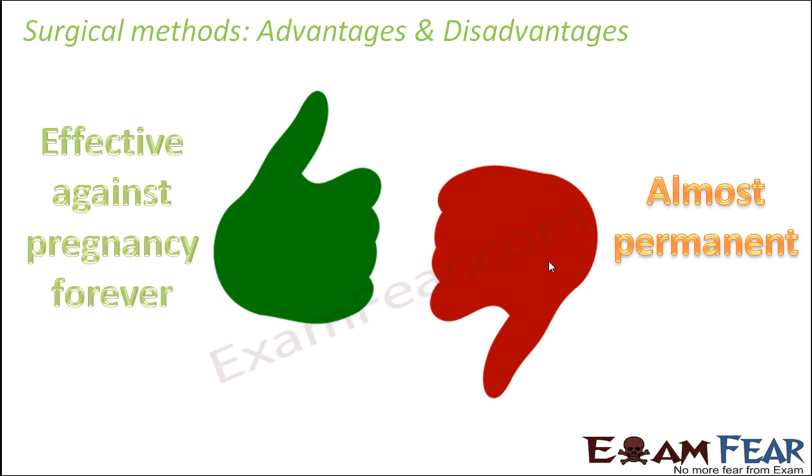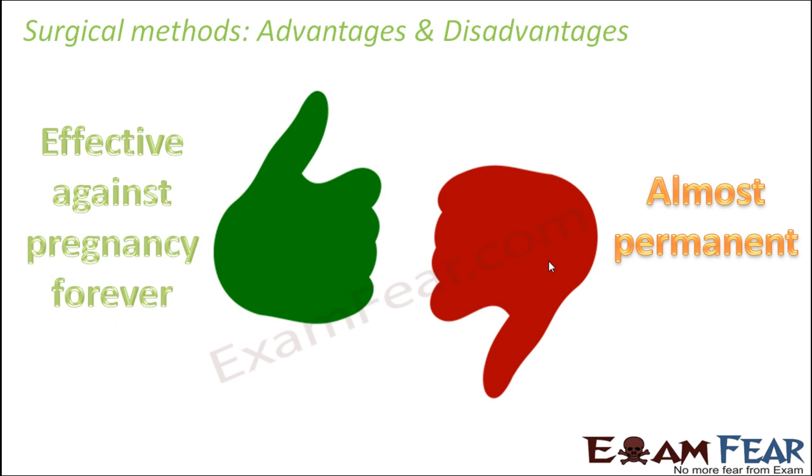Obviously, when your tubes are already cut, there is no chance that it can fail. So this contraception method will always be effective. But the disadvantage is that it is almost permanent. It is not that it is impossible to reverse the process, but as I said, the success ratio is quite low. In many cases, that major operation is also a failure. So that way it is like an almost permanent change.